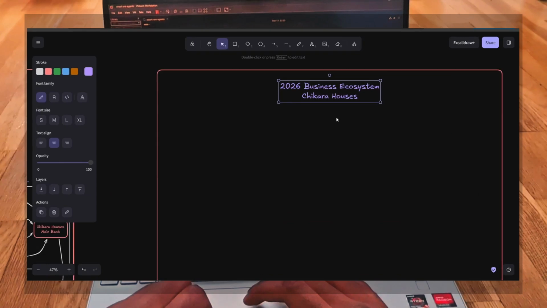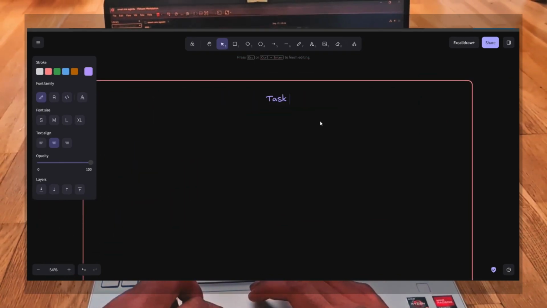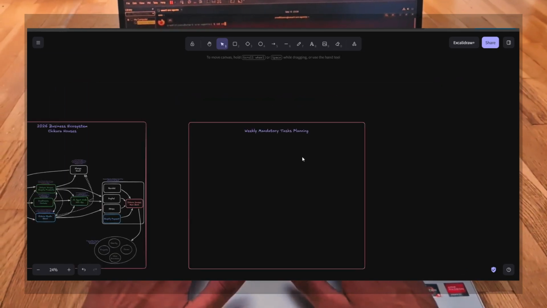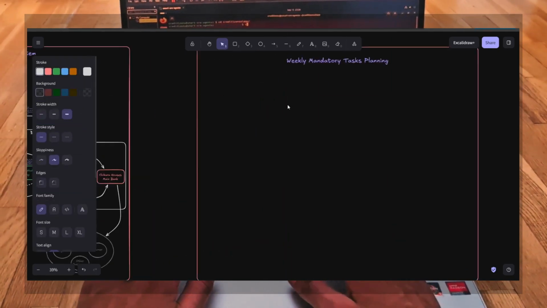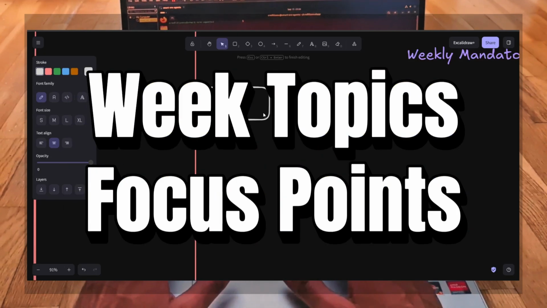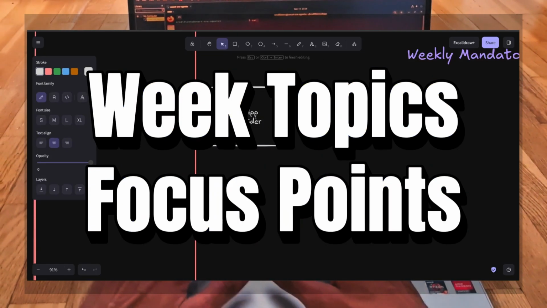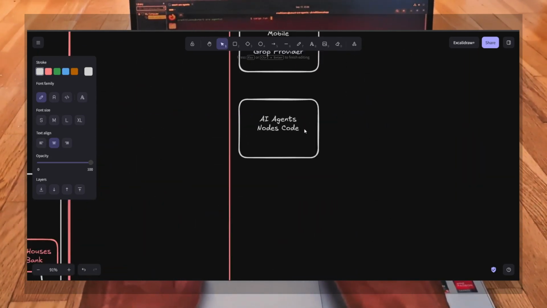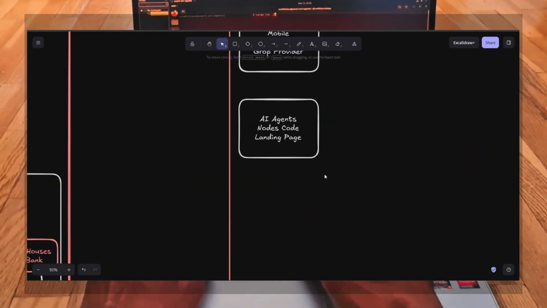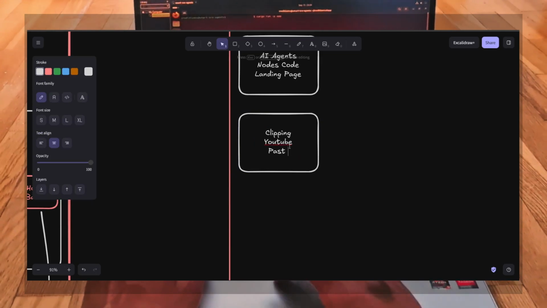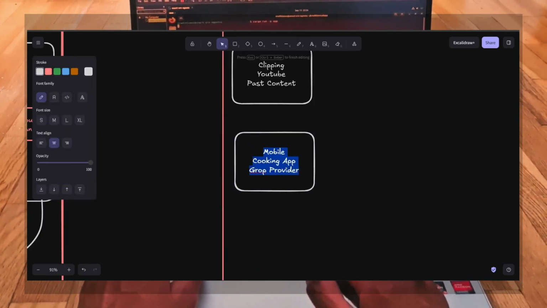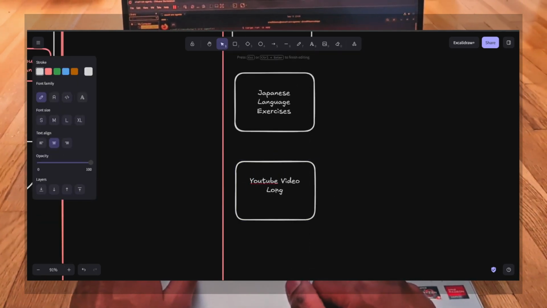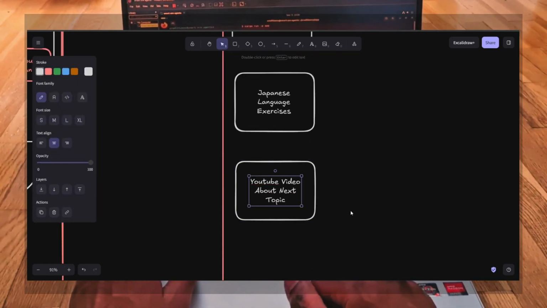So in this video I'm going to show you a smart way to organize your week. I'm going to use my next week working plan and how I plan everything. Week, topics, focus points. Cooking up, that's one of the points. The second one, AI agent node code. Clipping YouTube content on the Japanese language exercises on YouTube, long form videos.